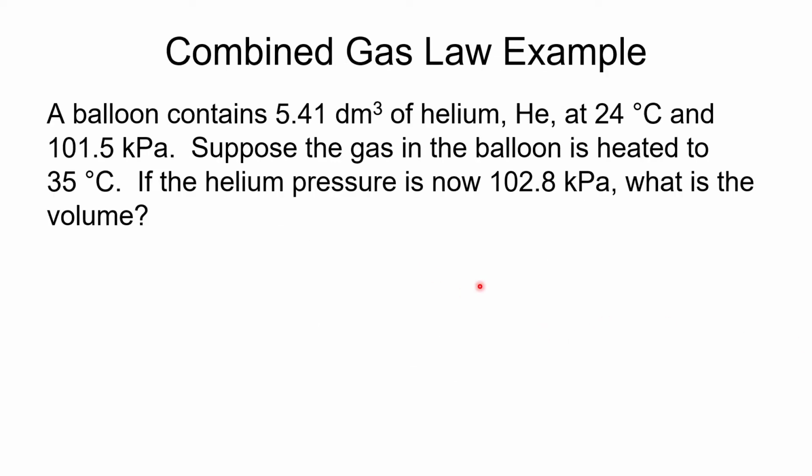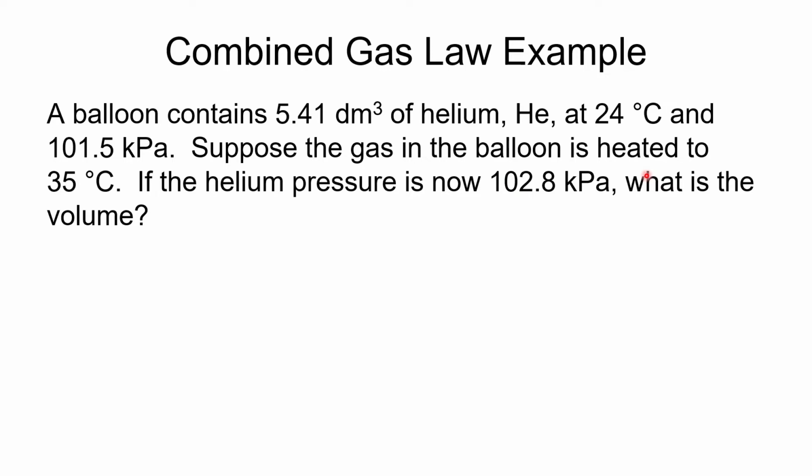All right, well, here is a combined gas law. Nothing is constant in this case, except for the amount of gas that we have. A balloon contains 5.41 decimeters cubed of helium at 24 degrees Celsius and 101.5 kilopascals. Suppose the gas in the balloon is heated to 35 degrees Celsius. If the helium pressure is now 102.8 kilopascals, what is the volume?